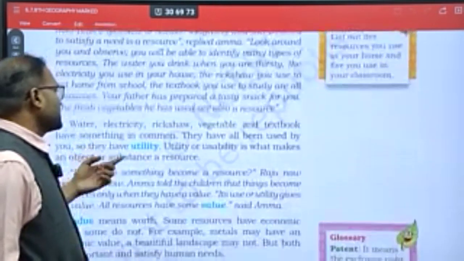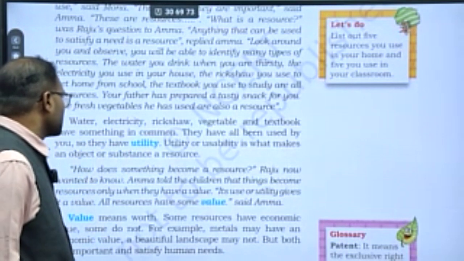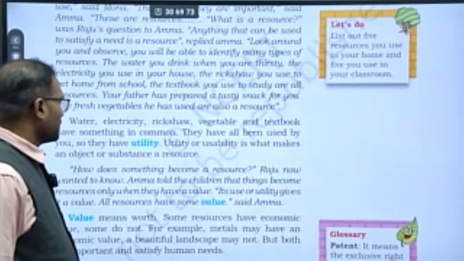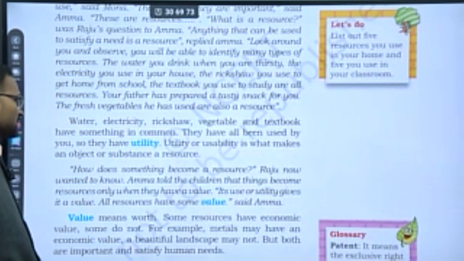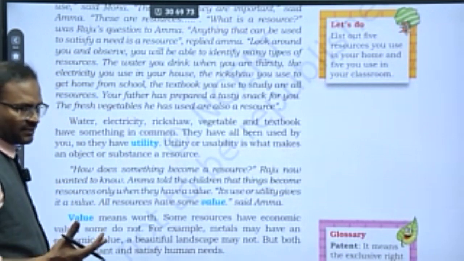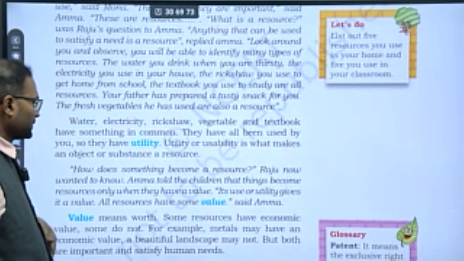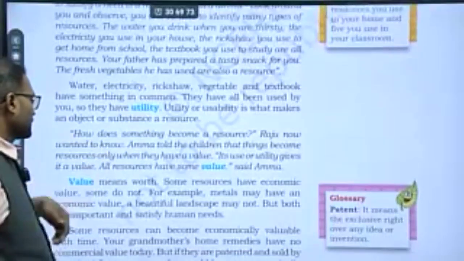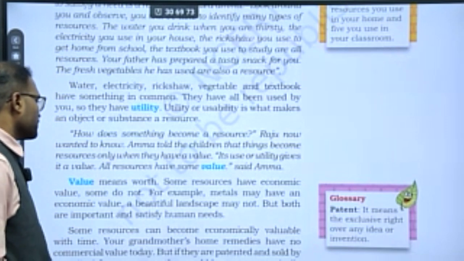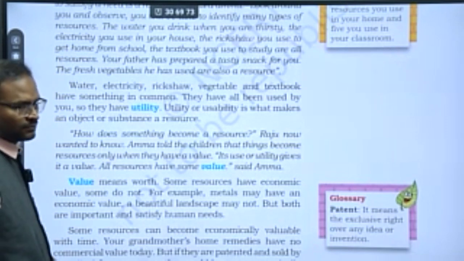So water, rickshaw, vegetable, textbook, something common. They have all been used by you. So they have utility. Utility or usability is what makes an object or substance a resource. So it should have some benefit. Its use or utility gives the value. All resources have some value.